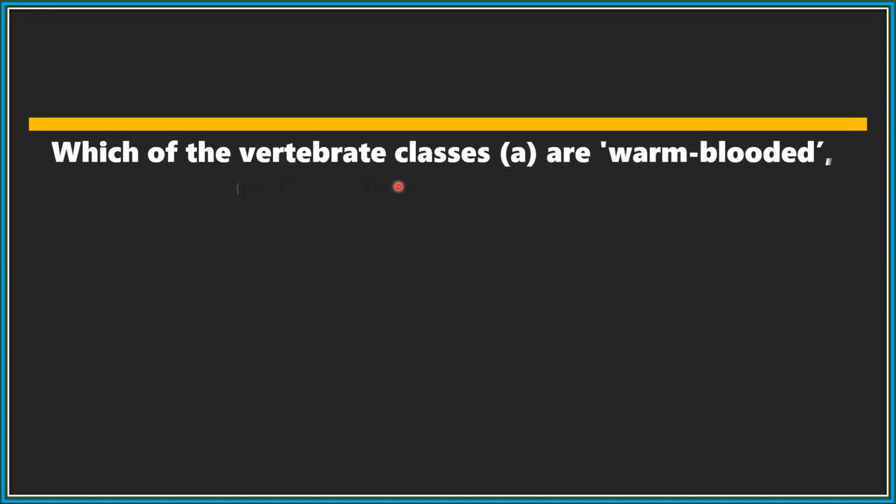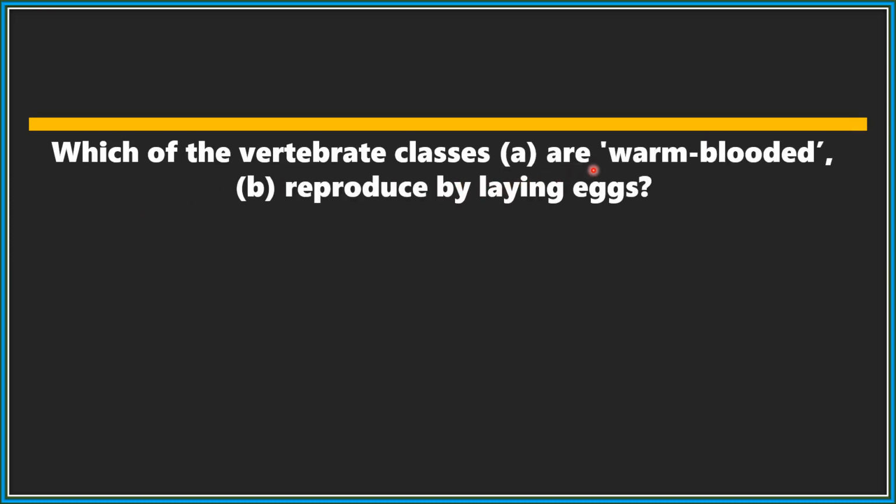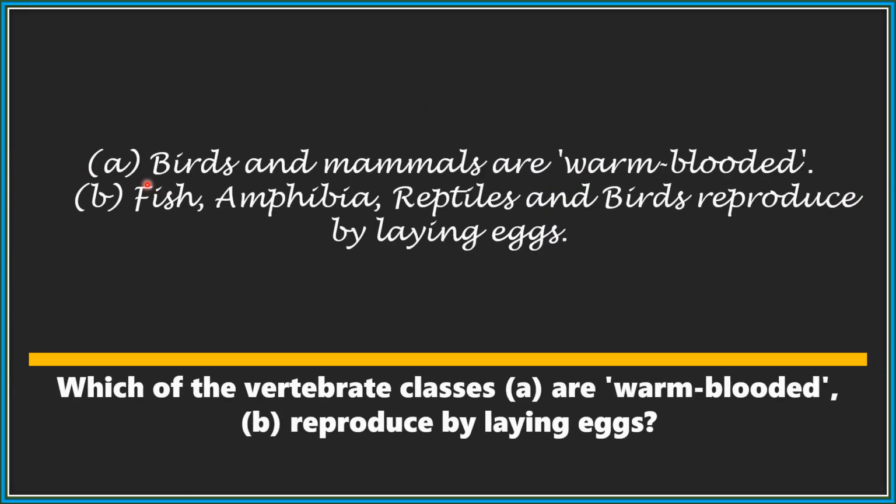Which of the vertebrate classes are warm-blooded, and reproduce by laying eggs? Birds and mammals are warm-blooded. Fish, amphibians, reptiles, and birds reproduce by laying eggs.